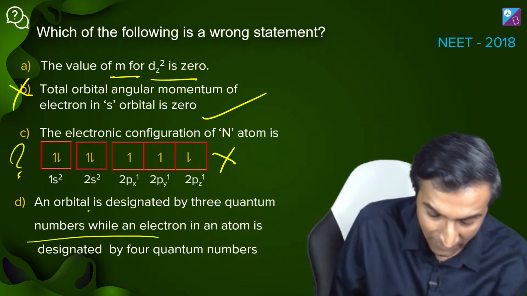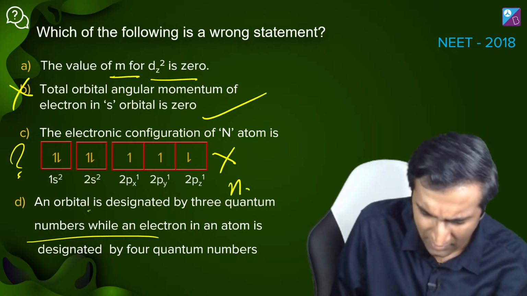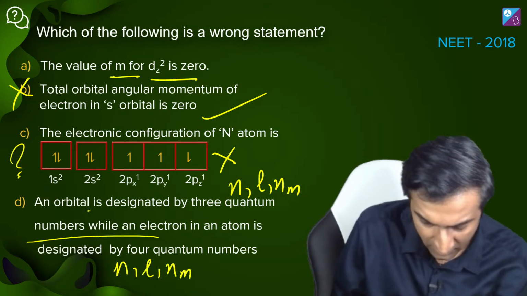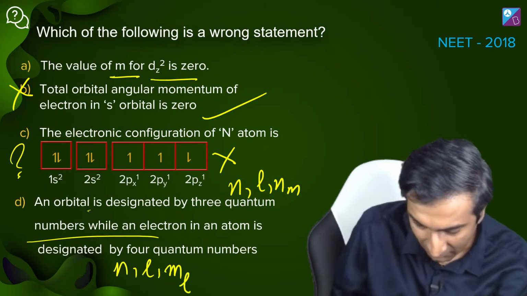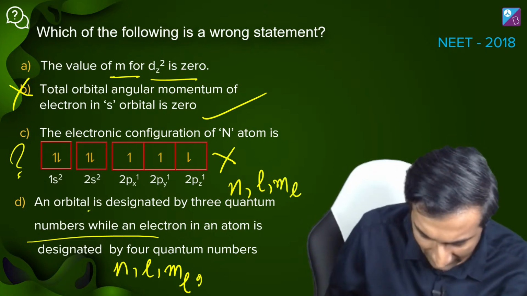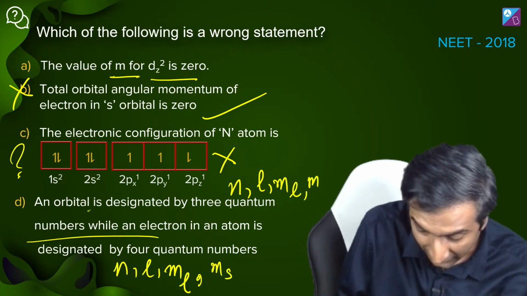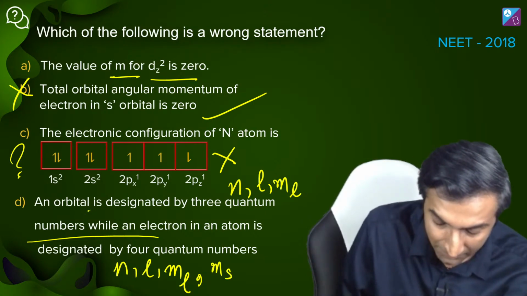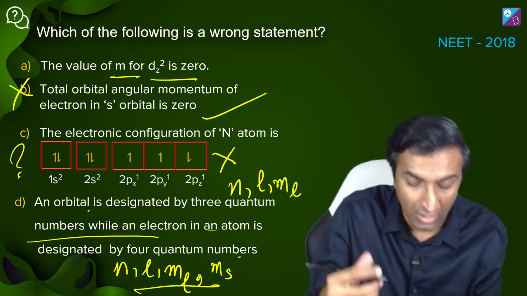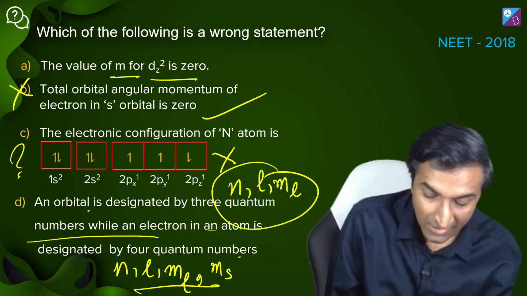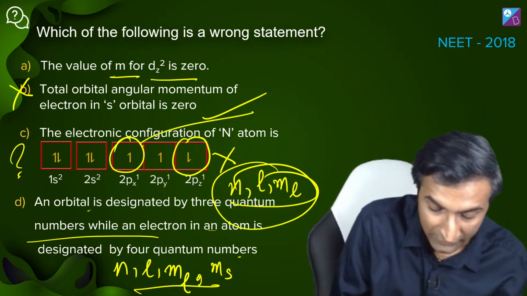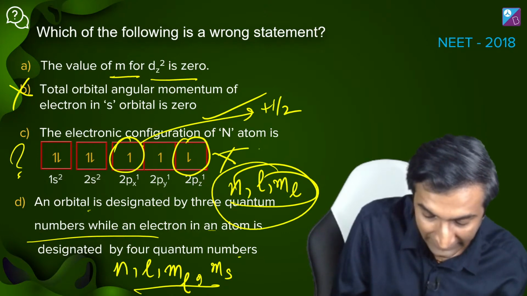व्हाट अबाउट दिस ऑर्बिटल designated by 3 quantum numbers, या n, l and m, और 4 कहां पे? n, l and m, और m, let me say ml not nm. ml is the magnetic quantum number. ये हो गया ml, और s या फिर ms, magnetic spin या फिर spin quantum number, right? So if you want to talk about an electron, you designate by 4 of these. If you want to talk about an orbital, you talk about these 3, right? So these 3 will give me the value of these red things. The electron inside that red thing, देखो इसका हो जाएगा +½ इसका हो जाएगा -½ ठीक है.